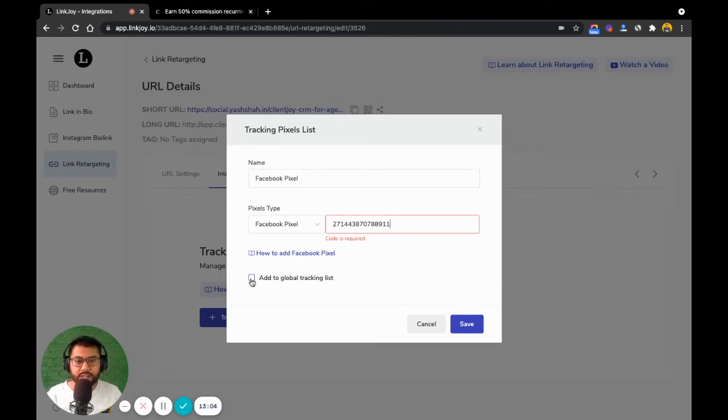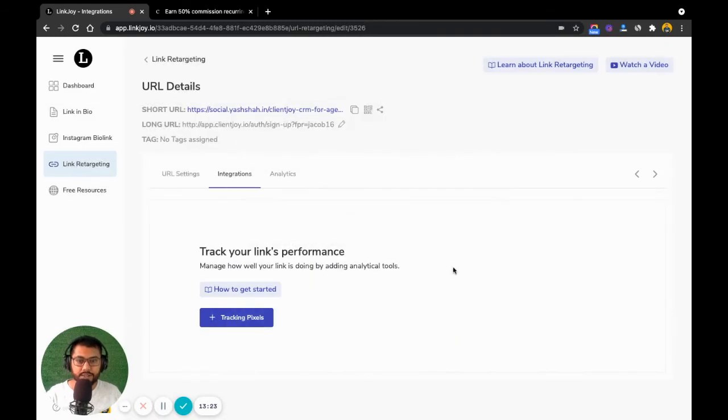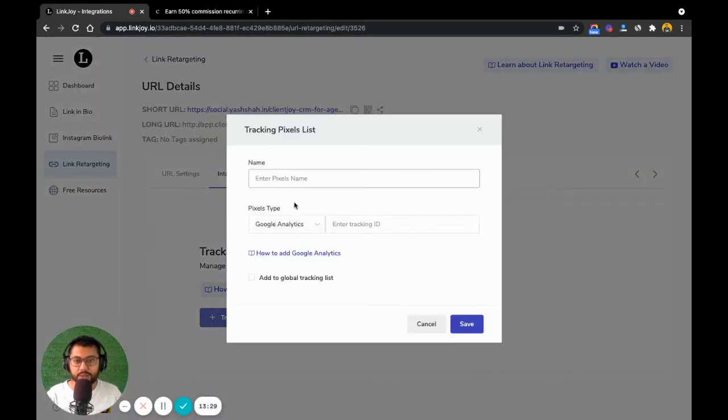Now, when I click this and add it to my global tracking list, what it is going to do is it's going to add this pixel on all the URLs that you create from Linkjoy. It's something that we'll be covering separately in settings as well, but you can very quickly do it from here as well. I just hit on save. The other thing that I also want to do is I want to add another tracking pixel as well. So that I want to do it on my Google Analytics.